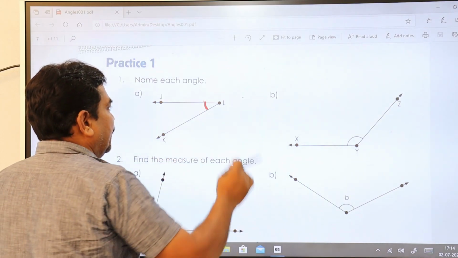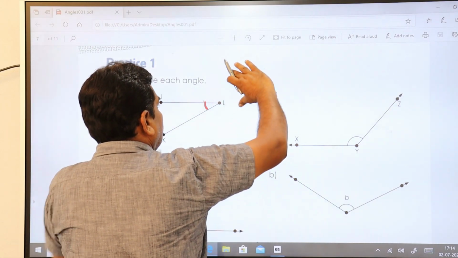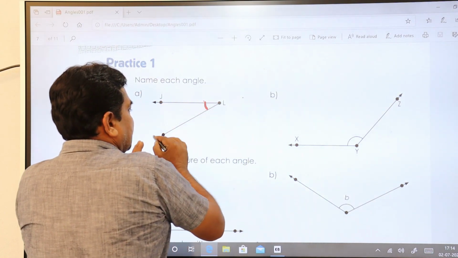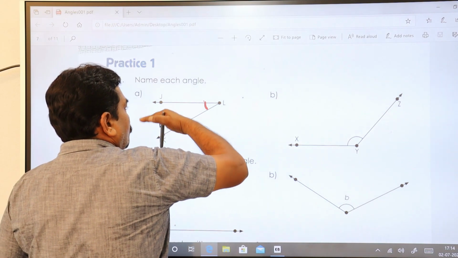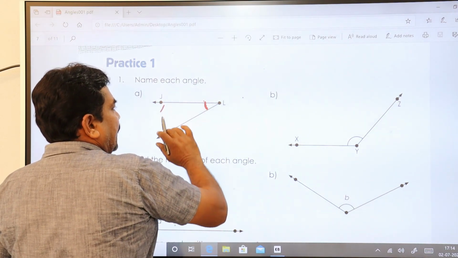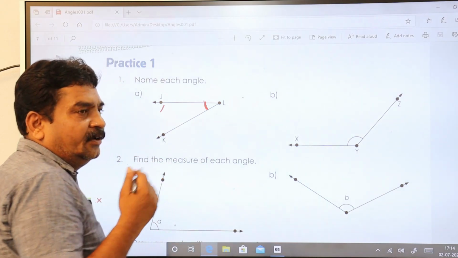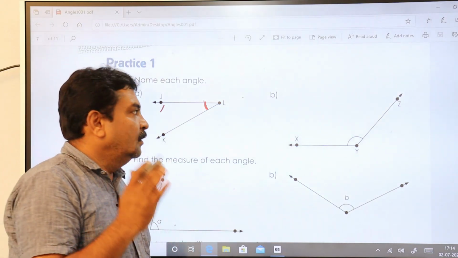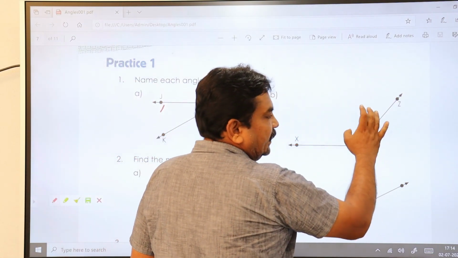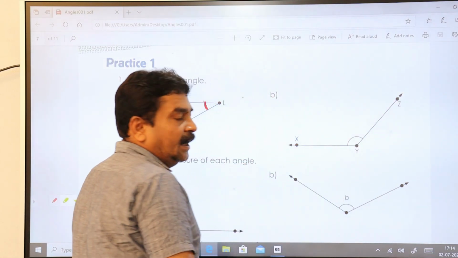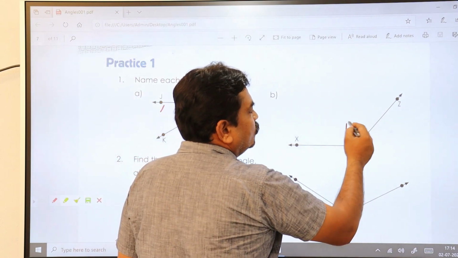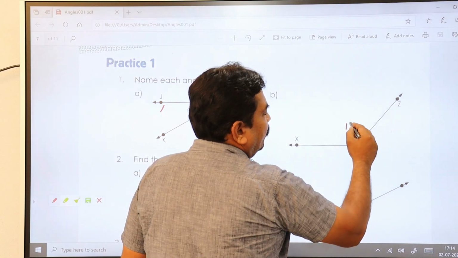If you keep the protractor like this and measure it, the ray is in this direction. Start 0 and then see what is the angle. Obviously this angle you get as an acute angle, which is less than 90 degrees. This you get more than 90 degrees. This is an obtuse angle. I want degrees also. Maybe it comes to say 140.